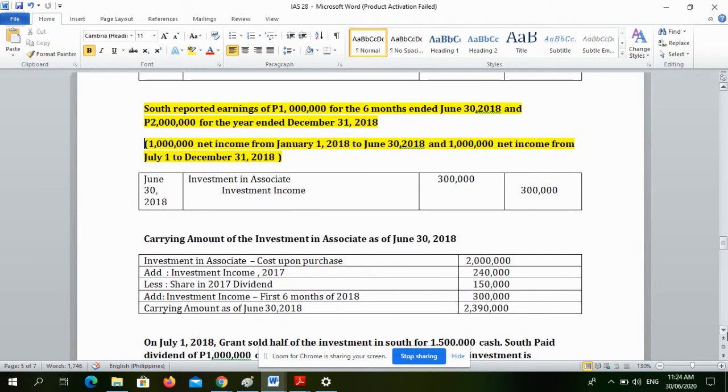So, okay. The question, ang nangyari ganito. Nung July 1, binenta ni Grant Company yung kalahati ng investment niya for 1.5 million pesos. So that's why, kailangan nating alamin magkano ba yung carrying amount ni investment in associate as of June 30, 2018.